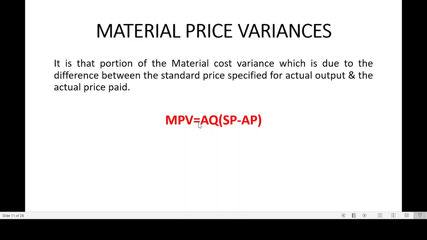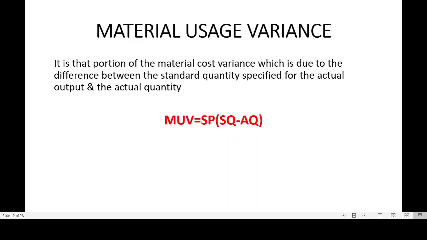Material price variance is equal to actual quantity, which will remain the same, into bracket standard price minus actual price. So I am finding out the difference between price, because there was only a change in price. Price variance means change in price only. Quantity remains the same. That is actual quantity.